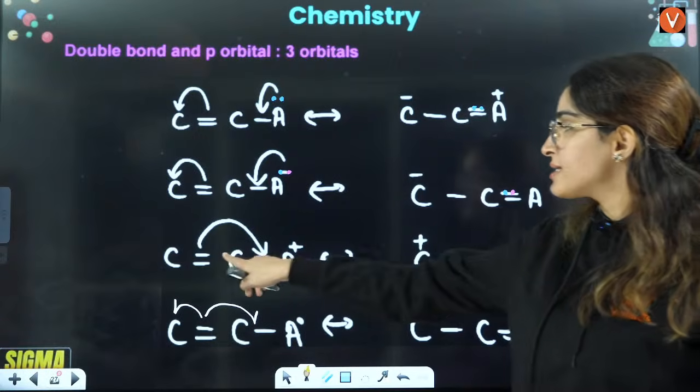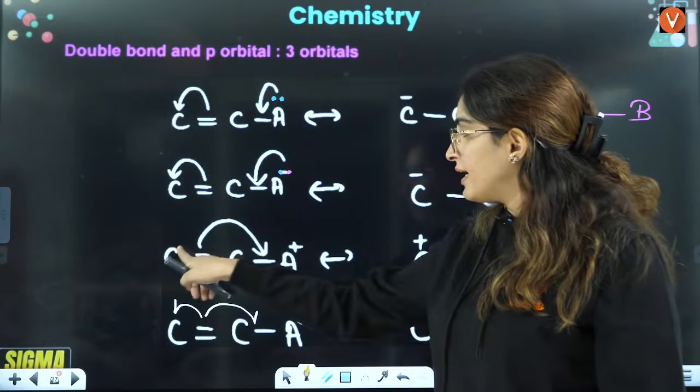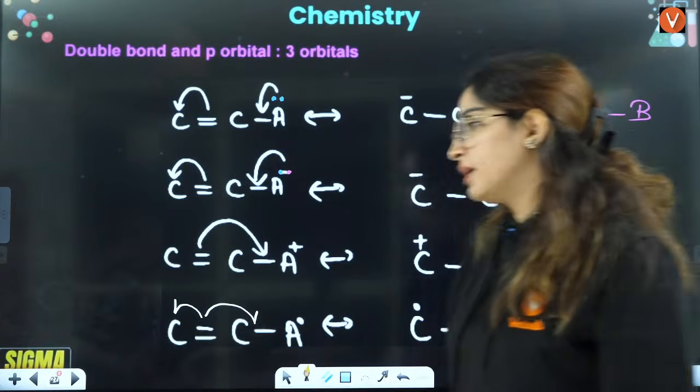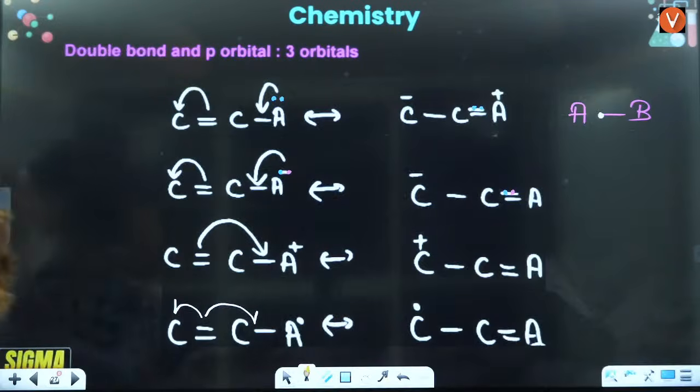Then in this case, the double bond will shift here and here you will have positive; the double bond will shift here and here you will have a free radical. Any problem, guys? Got it? Now let's see the next one.